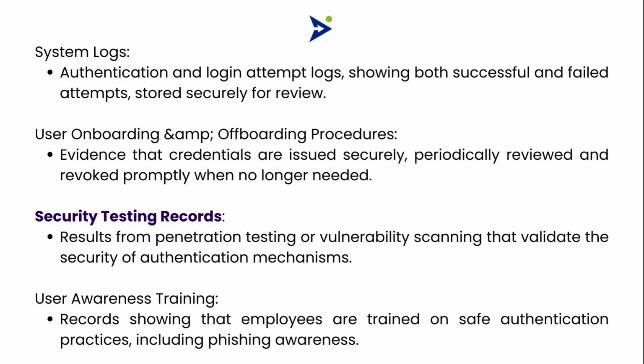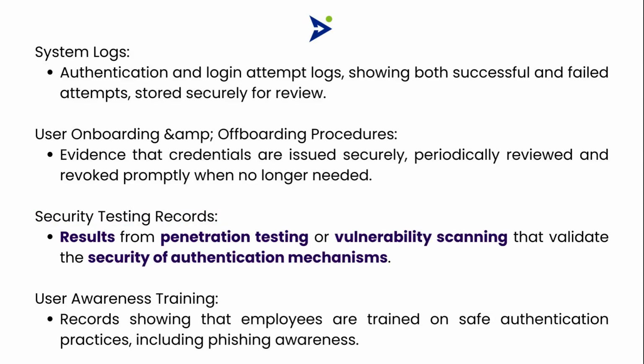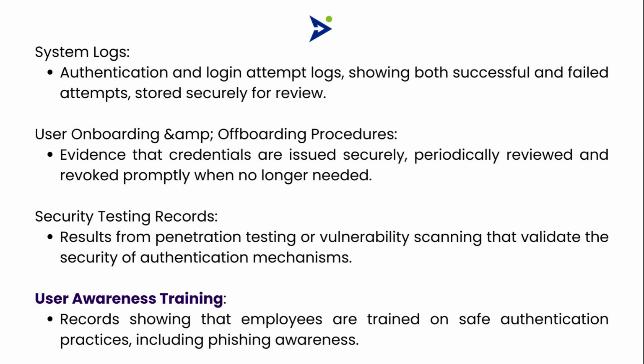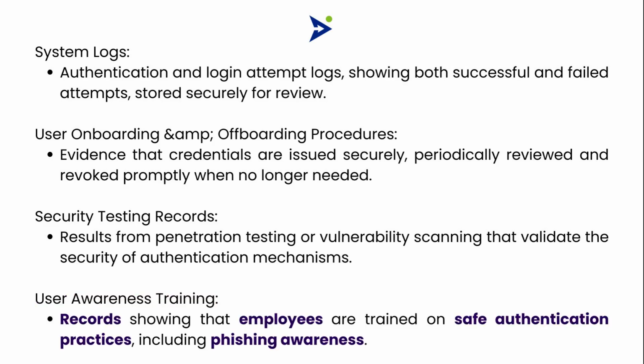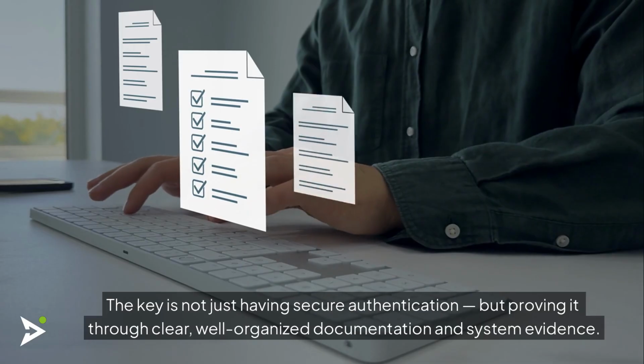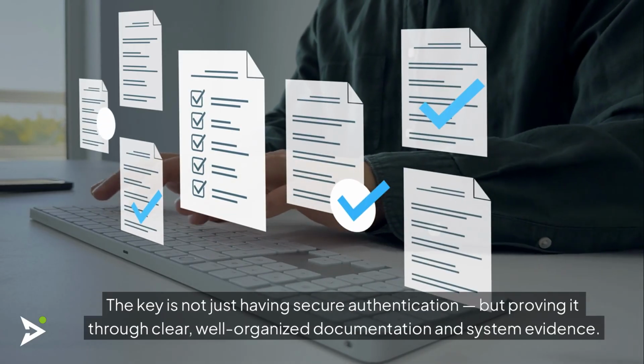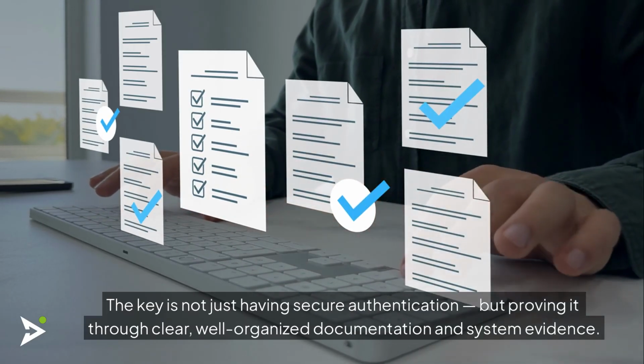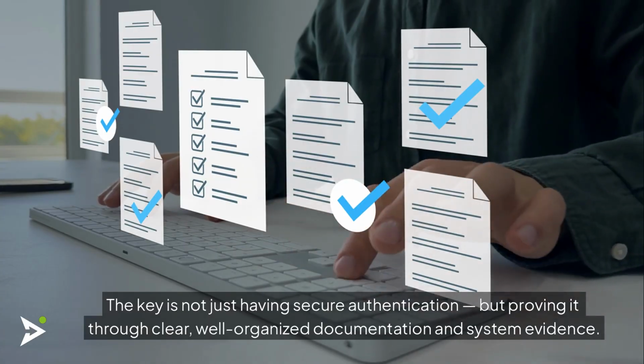Security testing records. Results from penetration testing or vulnerability scanning that validate the security of authentication mechanisms. User awareness training. Records showing that employees are trained on safe authentication practices, including phishing awareness. The key is not just having secure authentication, but proving it through clear, well-organized documentation and system evidence.